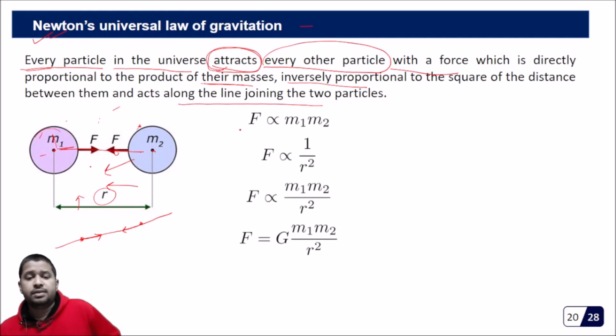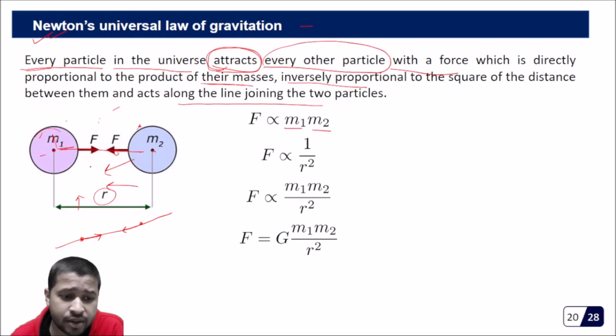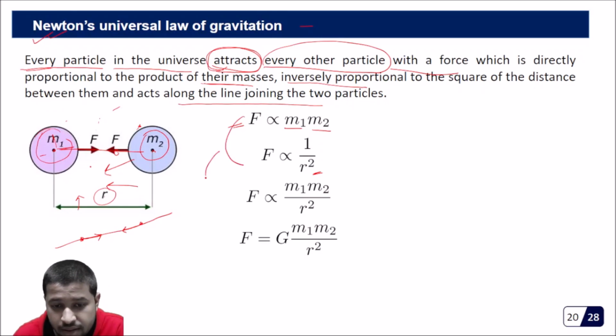So as told in the law, the force is proportional to the product of the two masses m1 and m2. If this mass is m1 and this mass is m2, the force is proportional to m1 m2. Then the force is inversely proportional to the square of the distance. If r is the distance, the force is inversely proportional to r squared. Combining these two, force is proportional to m1 m2 by r square.